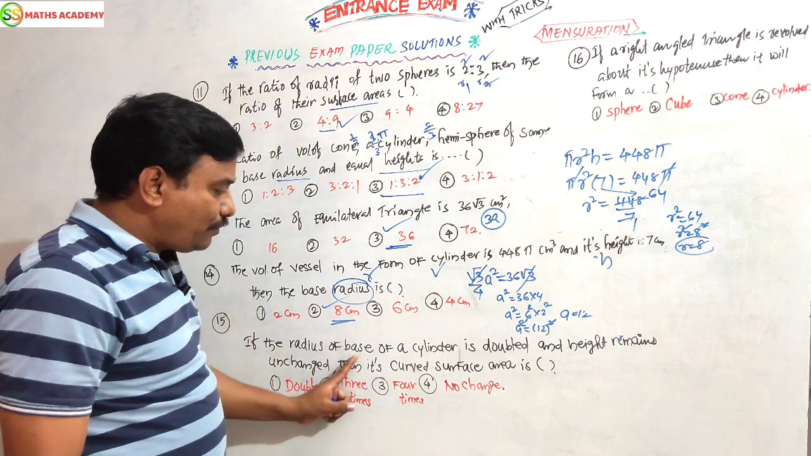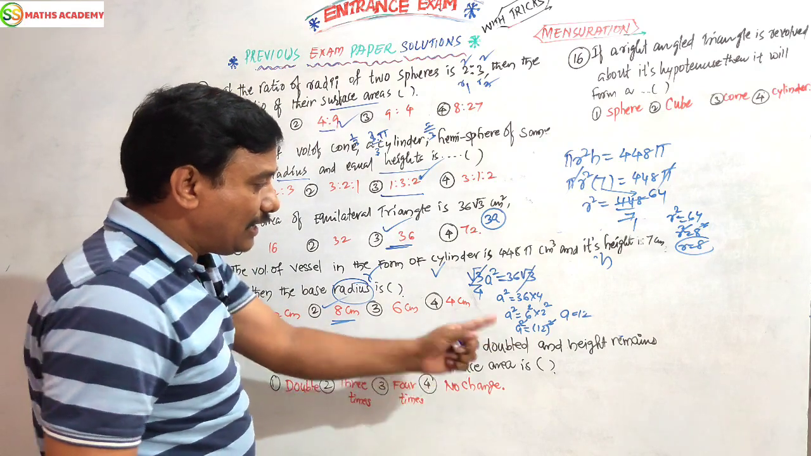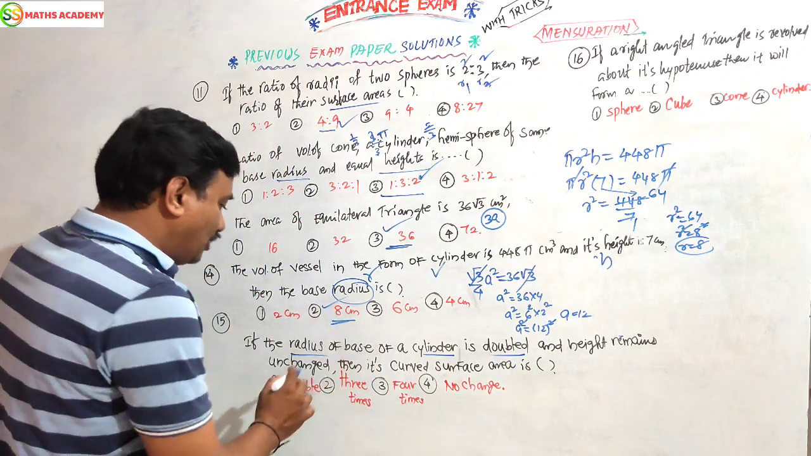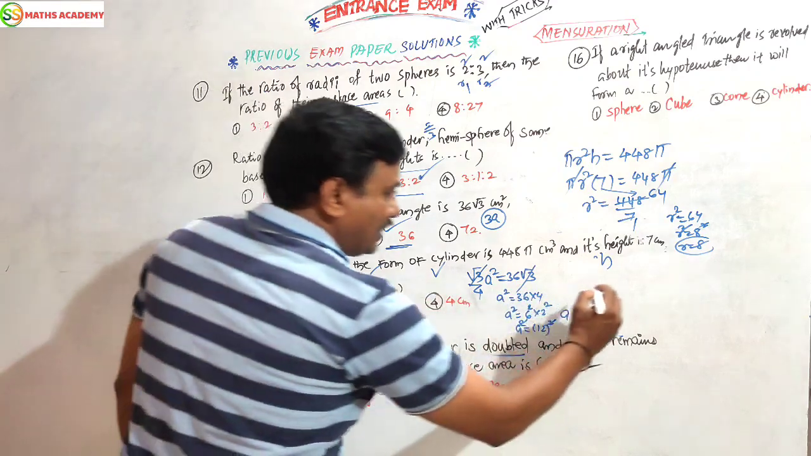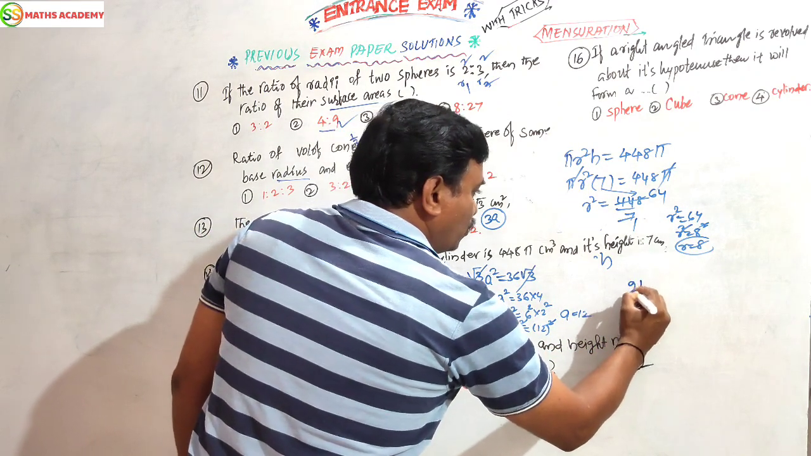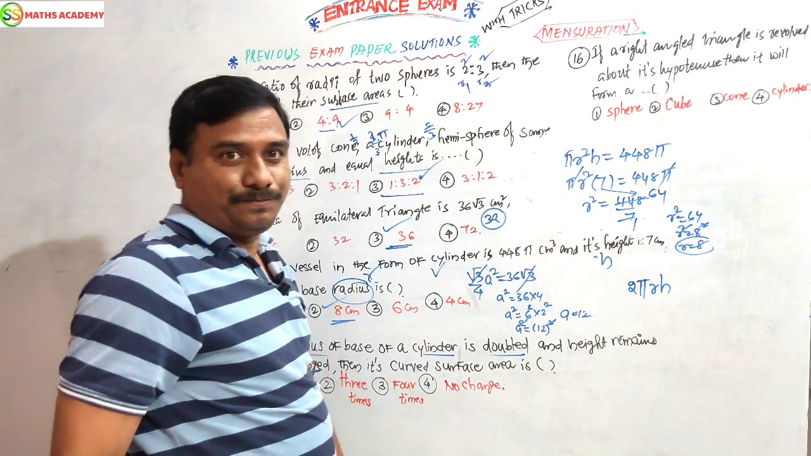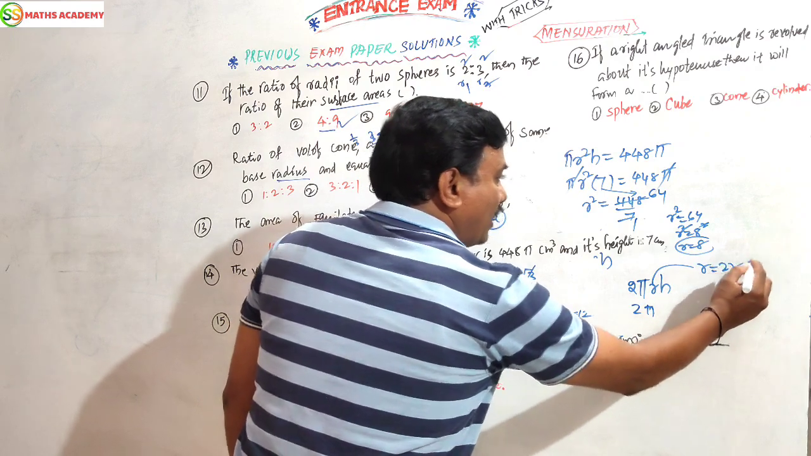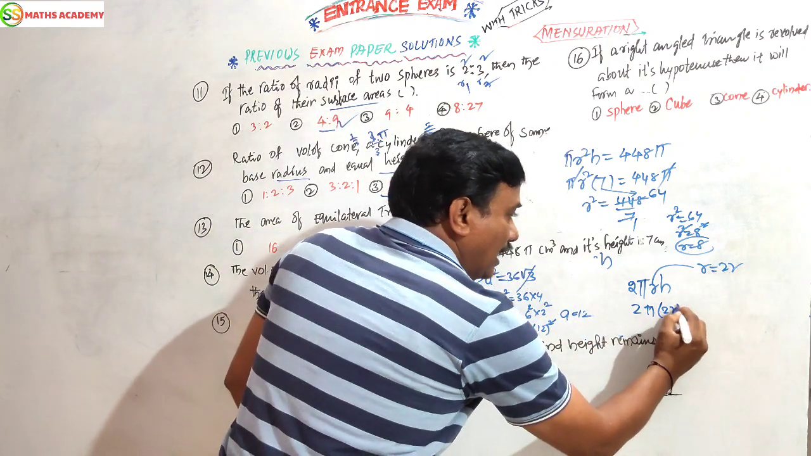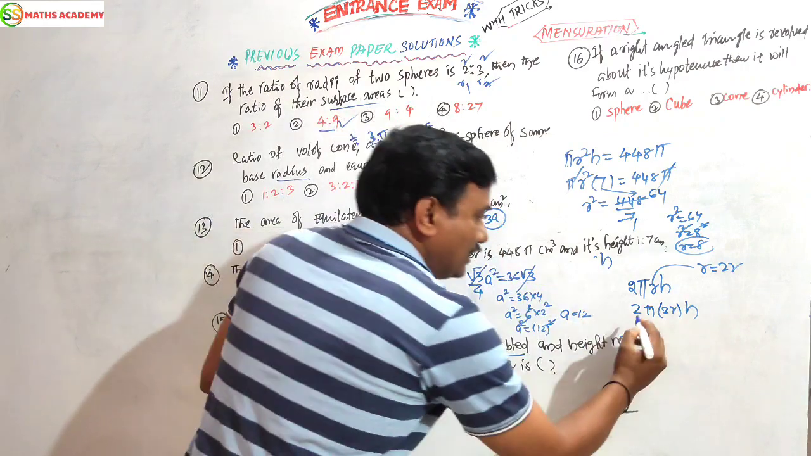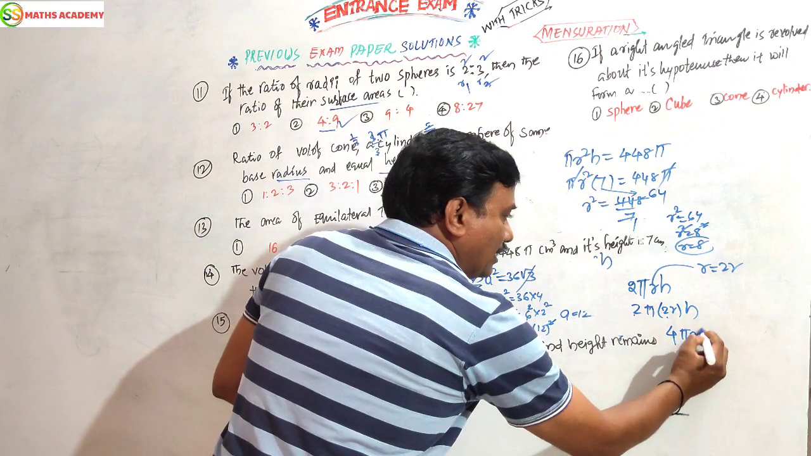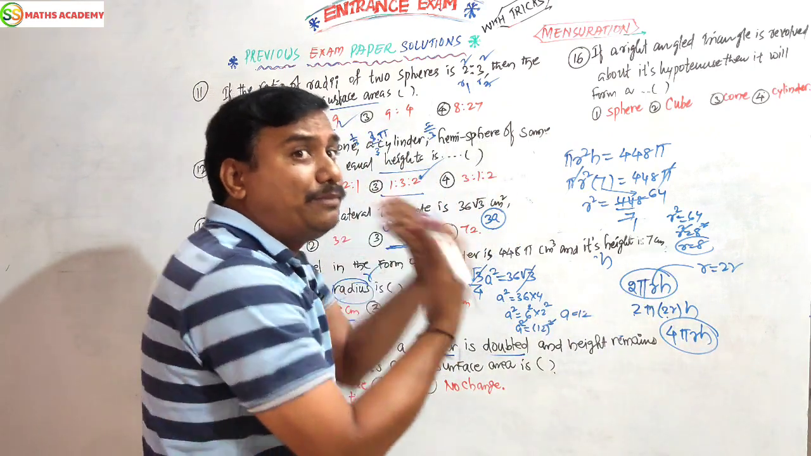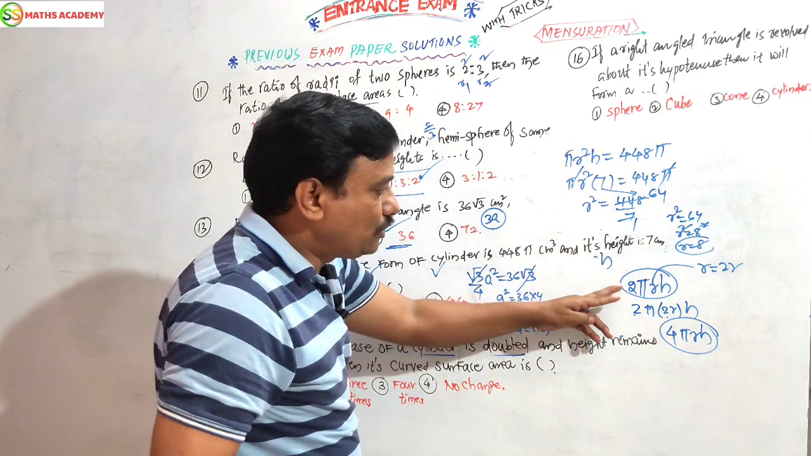Next, the radius of the base of a cylinder is doubled. The height remains unchanged, height will not change. Then what happens to the curved surface area of the cylinder, 2 pi r h? He is saying the radius will be doubled. Double means 2r. Now substitute. Height will not change, same as before. 2 into 2, 4 pi r h. This was 2 pi r h, after doubling it is 4 pi r h. 2 multiplied with 2, we will get 4. Double it, 2 doubled is 4.